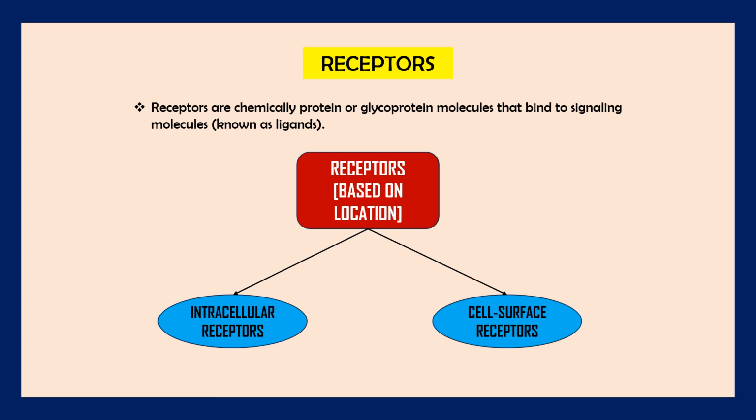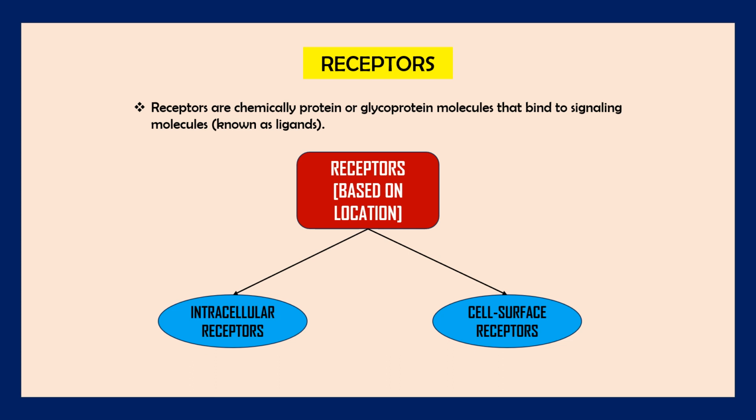Now, what are receptors? Receptors are mainly chemically protein or glycoprotein molecules that bind to the signaling molecules, that is ligands. The cellular response to a particular extracellular signal molecule depends on its binding to a specific receptor located on the surface of a target cell or in its nucleus or cytosol. The binding of a ligand to its receptor causes a conformational change in the receptor that initiates a sequence of reactions leading to a specific cellular response.